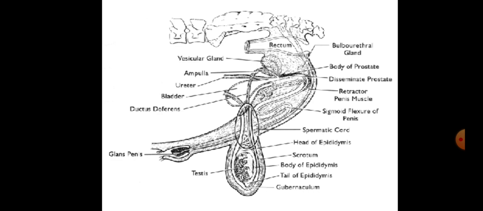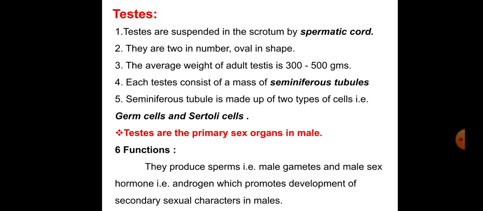So look at these pictures, diagrammatically you can see the testes. First organ is the testes. Testes are suspended in the scrotum by the spermatic cord. The scrotum is a pouch, and it includes the spermatic cord, a cord-like structure present in the scrotum. They are two in number, oval in shape. The average weight of adult testes is 300 to 500 grams.